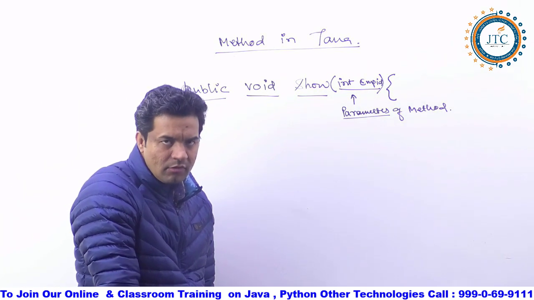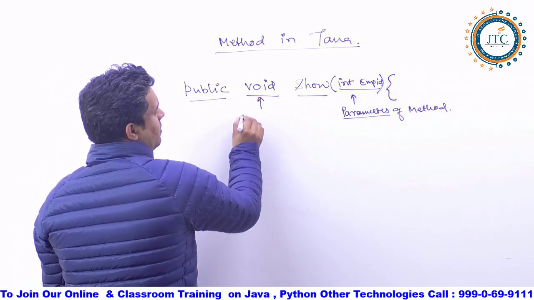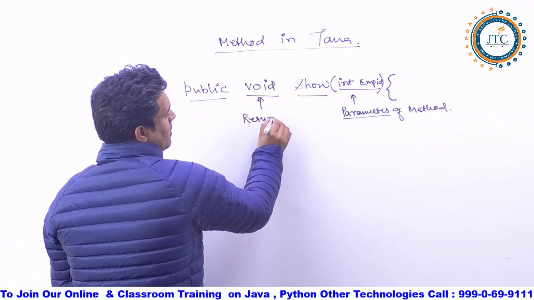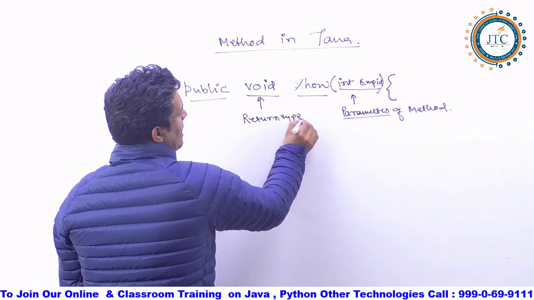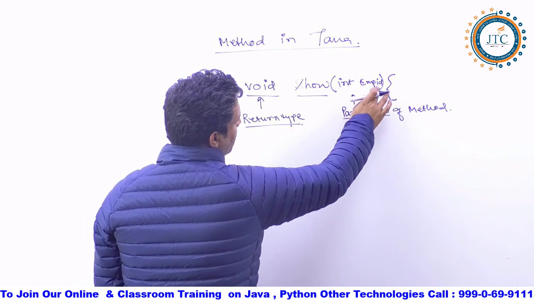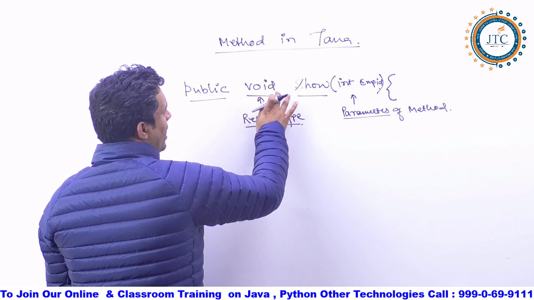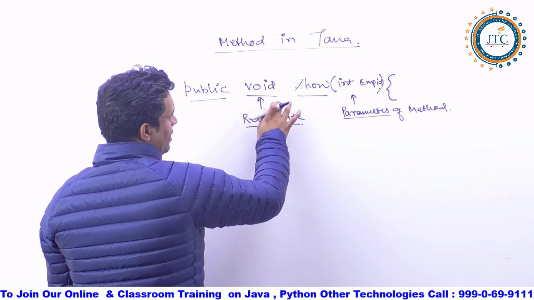Now, here you have written the return type. This is the method name you are writing, and this is the parameter of the method you are writing. So here void is the return type.